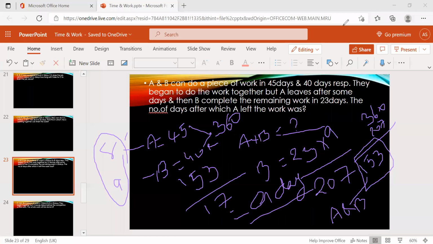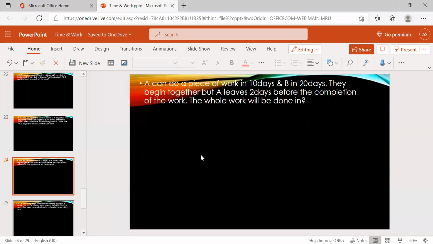Okay, moving to the next question. A can do a piece of work in 10 days, B in 20 days. They began together, but A leaves 2 days before the completion of the work. They are asking: in how many days will the whole work be done?